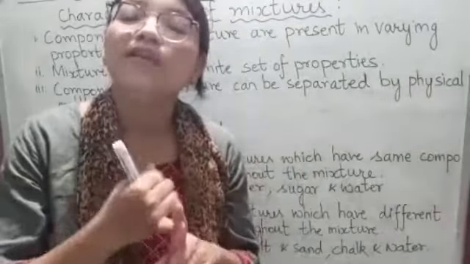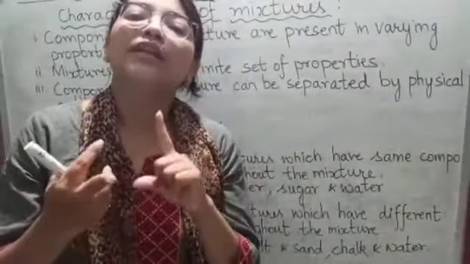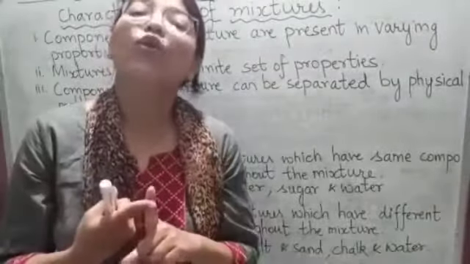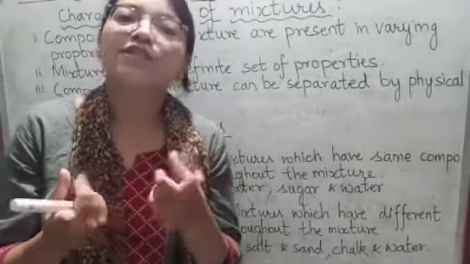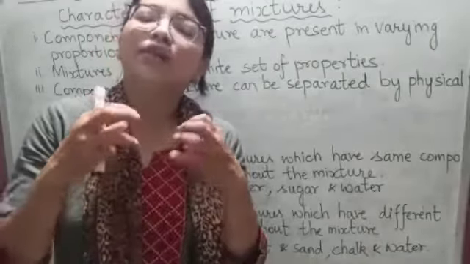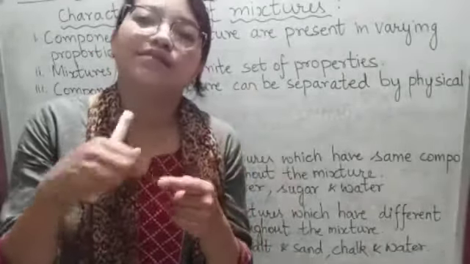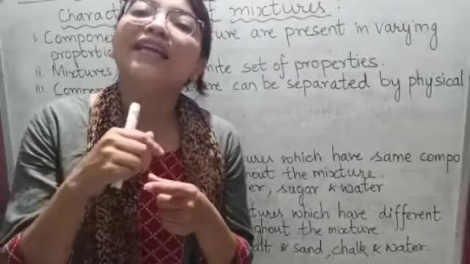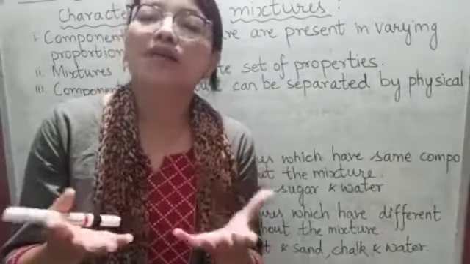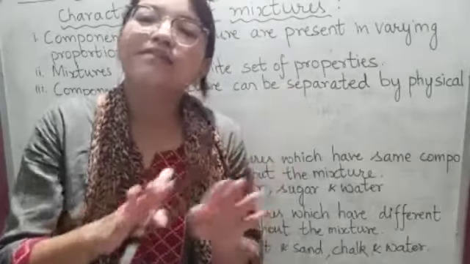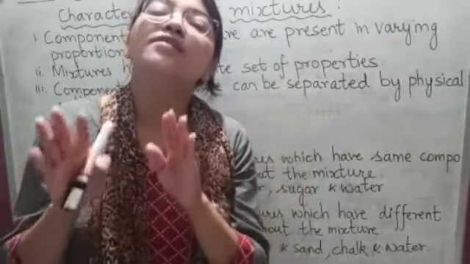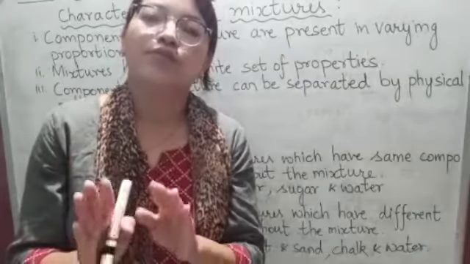For example, air, salt in water, alcohol in water. One more property of homogeneous mixtures is that the components get mixed very easily, so we cannot see the different particles, and the composition remains the same throughout the mixture.